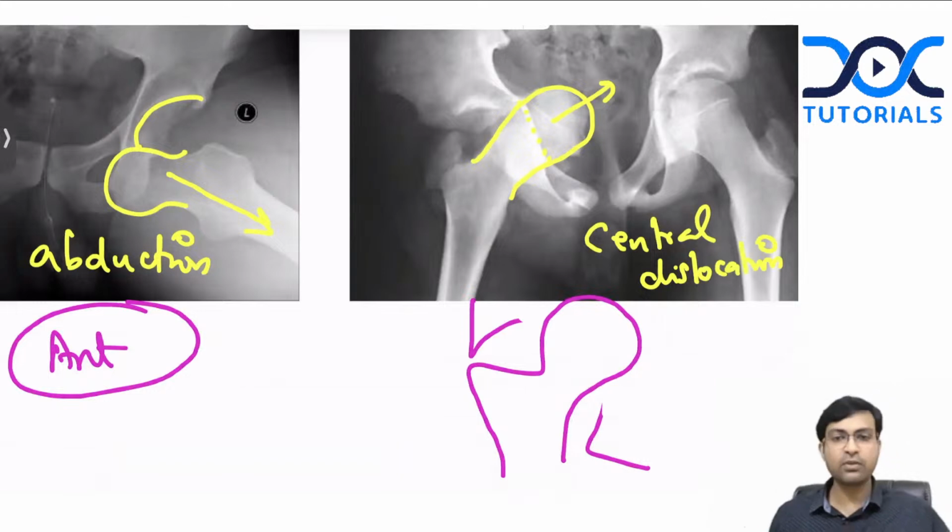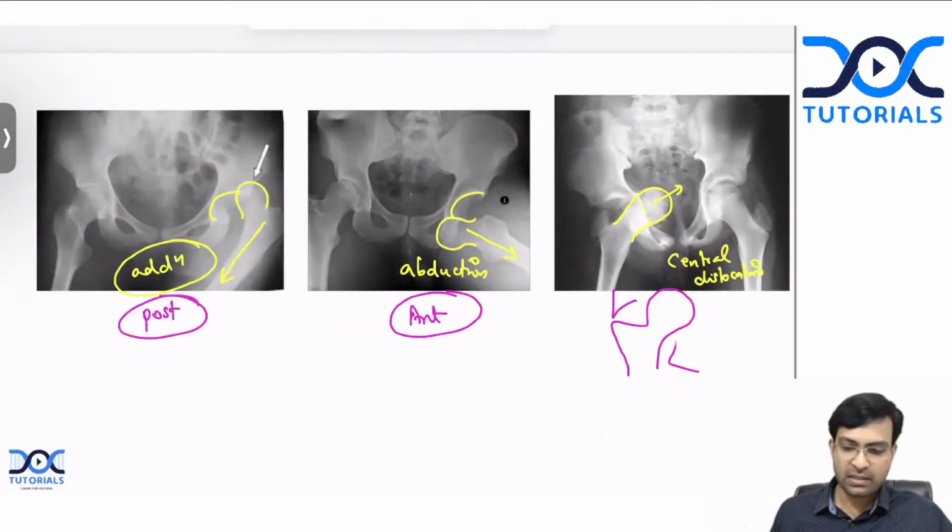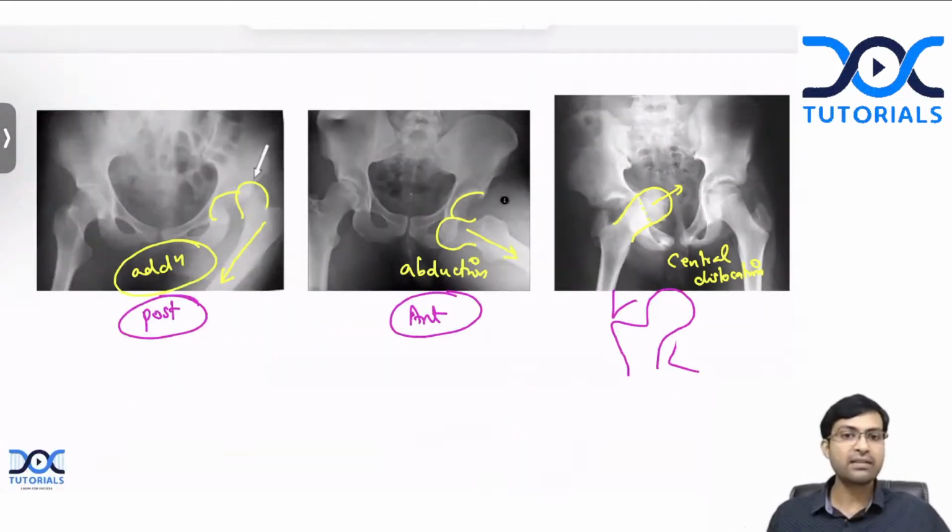Okay, so this could be rarely asked for INICT. So these are the three important X-rays: posterior dislocation where you see adduction, anterior dislocation, abduction, and central dislocation where the acetabulum is broken and the femoral head goes inside the pelvic cavity. Okay, all right.